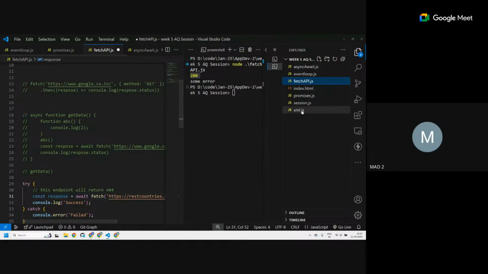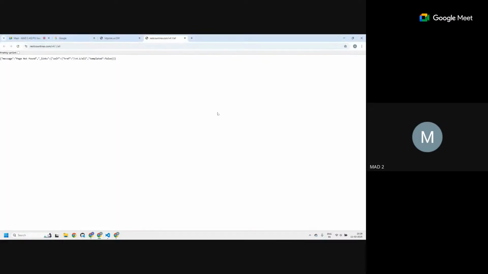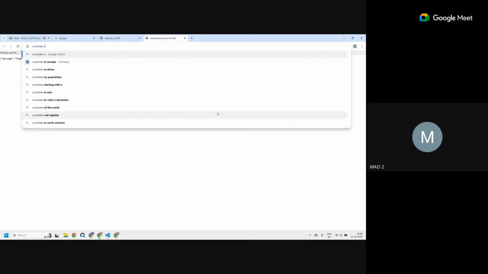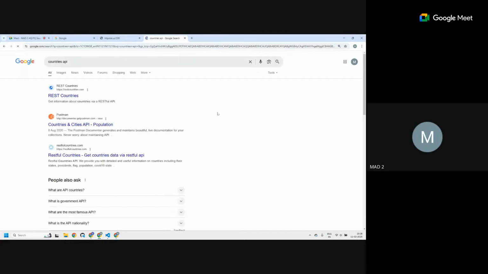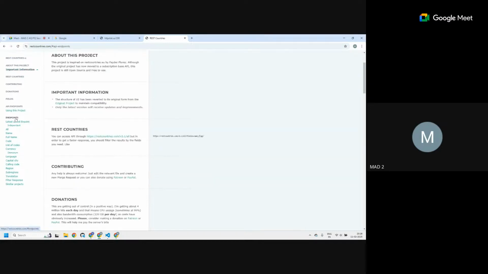Let me check, I had something. Let me just check if there is some other API that returns a JSON. Okay, so API endpoints.